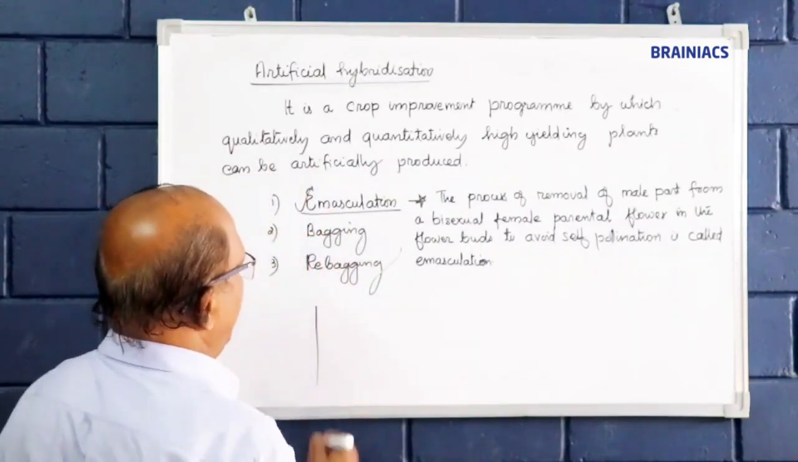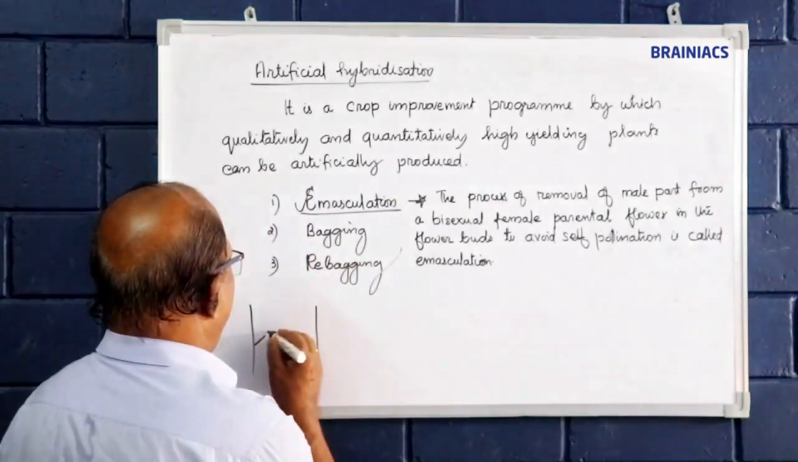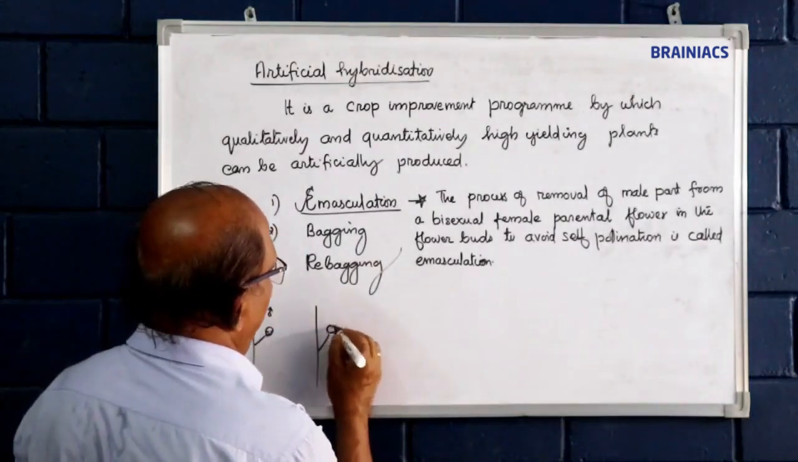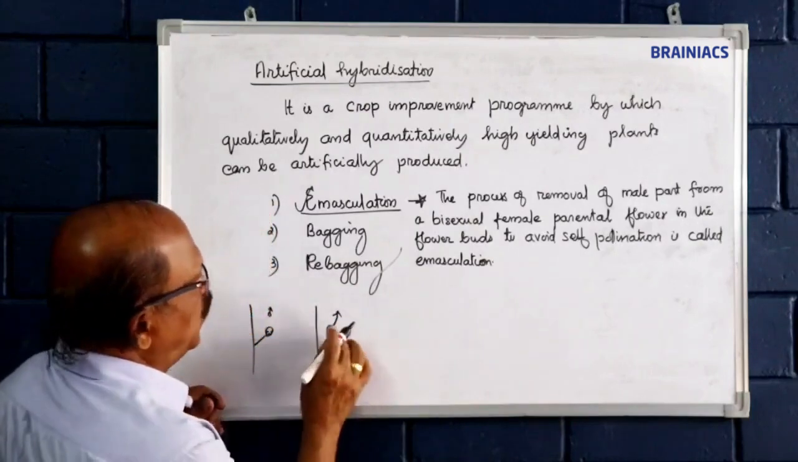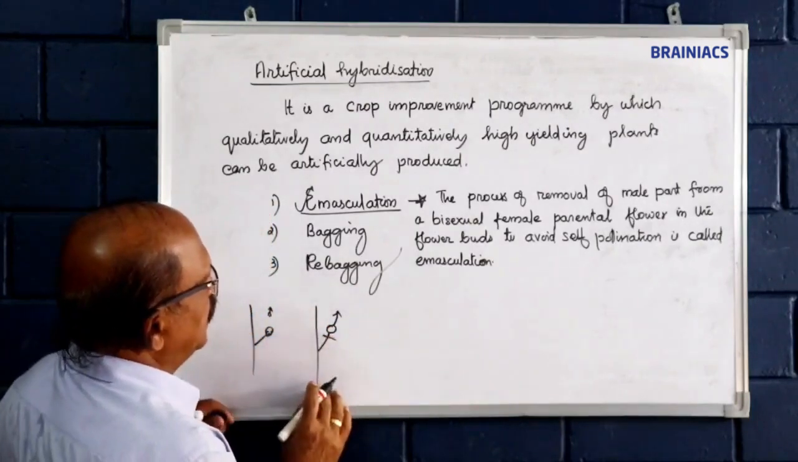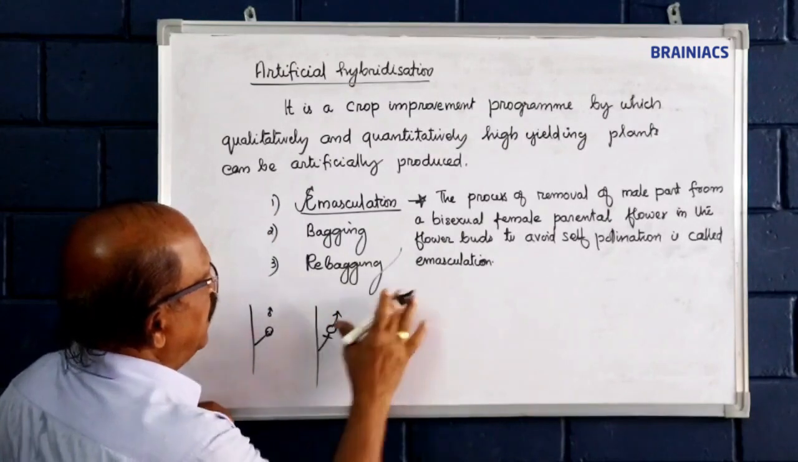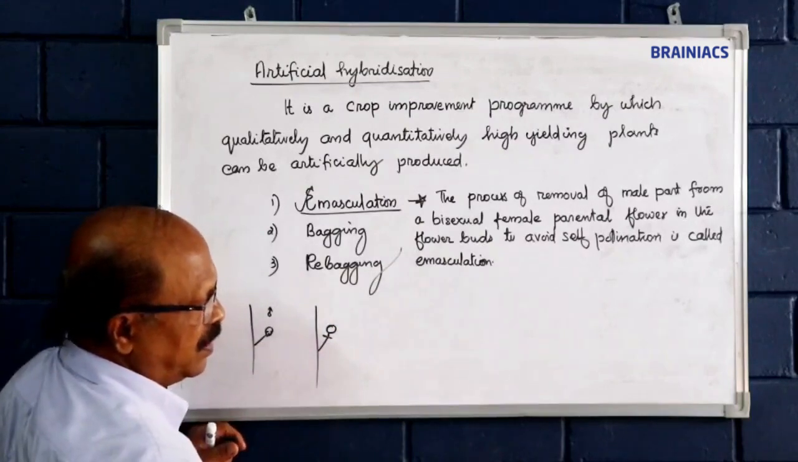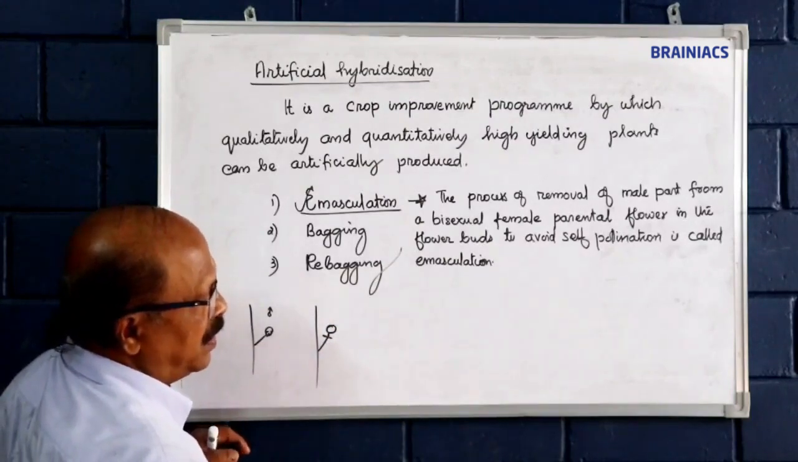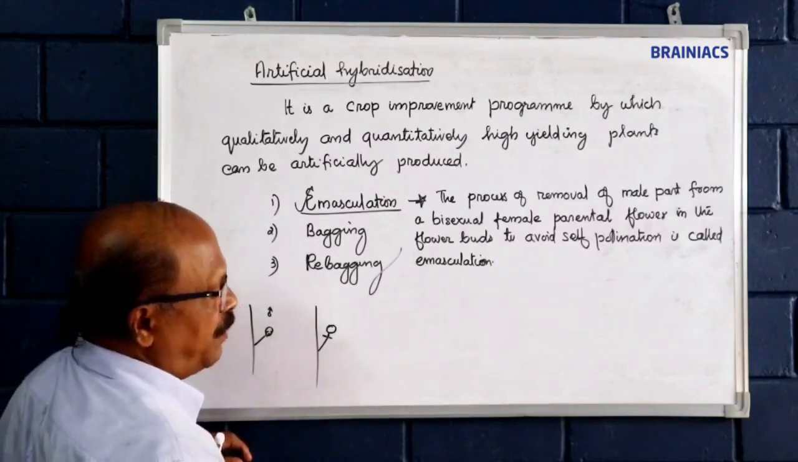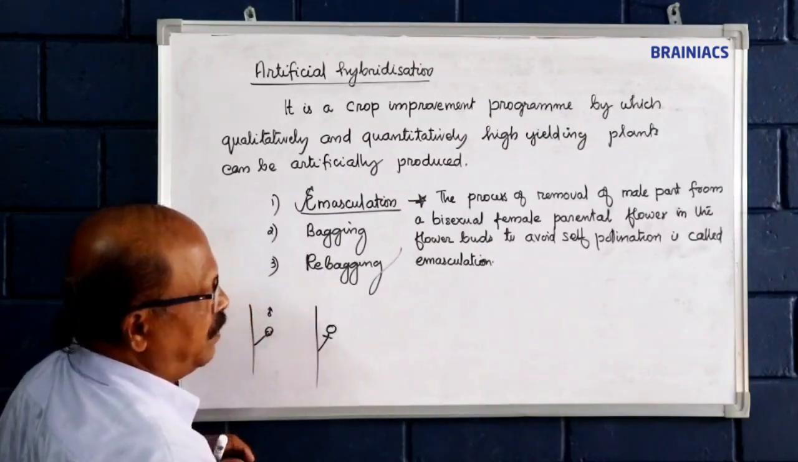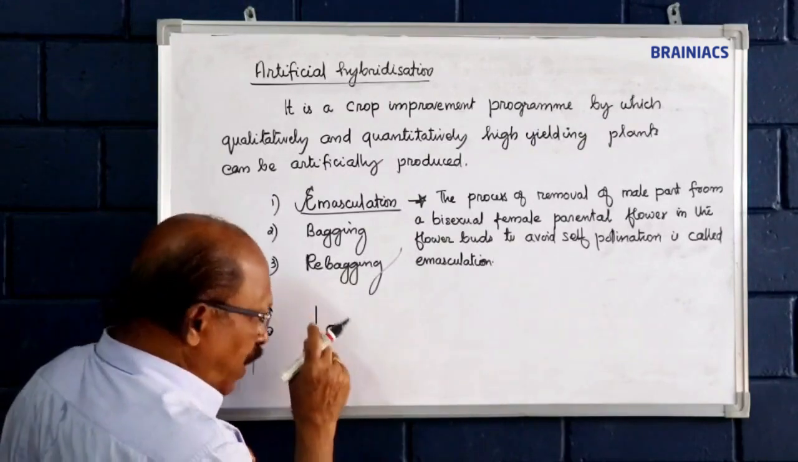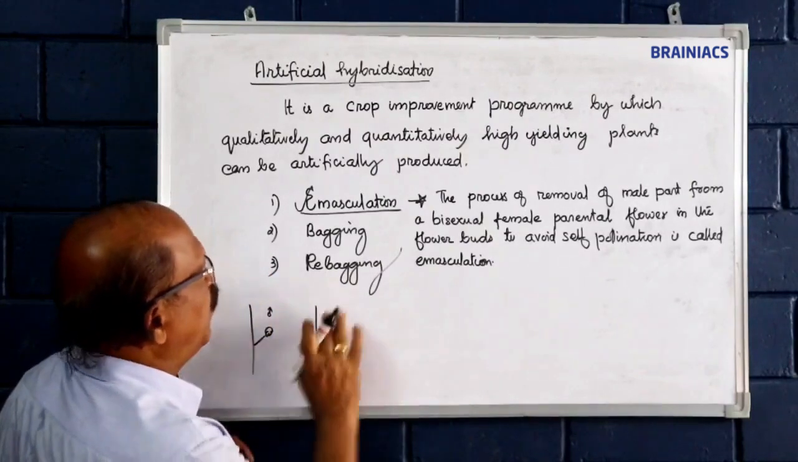Suppose this is a female plant, this is male plant. Here flower is there, only male part. This is the female plant. If the flower is bisexual, the male part is removed before the flower opens. Autogamy may take place if emasculation is done after opening of the flower, and that is why in the flower bud emasculation will be needed to avoid self-pollination.